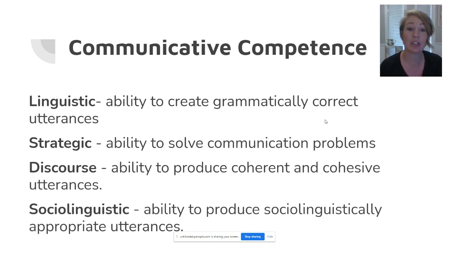Communicative competence means having strategic competence, so the ability to restore conversations that break down, handle miscommunication, avoid interrupting people, taking turns in a conversation. And finally, communicative competence means having sociolinguistic competence, knowledge of different dialects, sociocultural ties to language, standard languages, registers, informal versus formal language, and thus knowing how to speak appropriately to the situation.